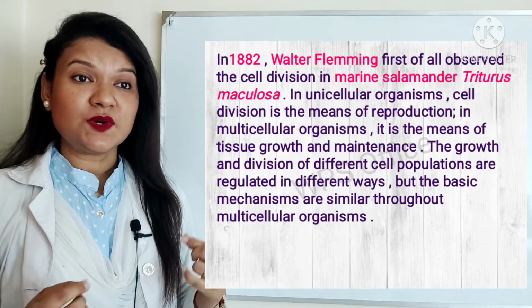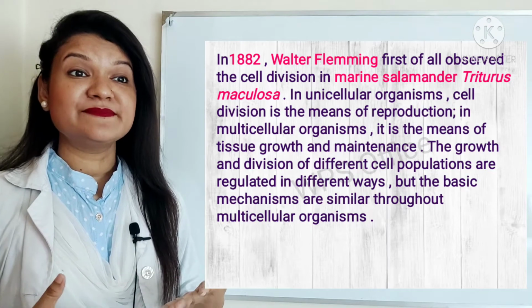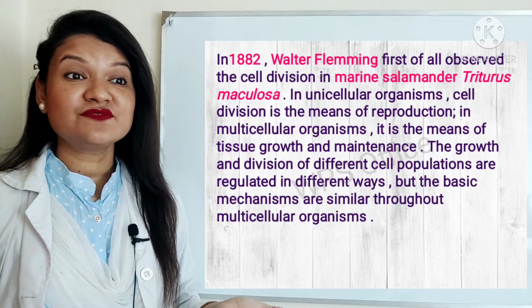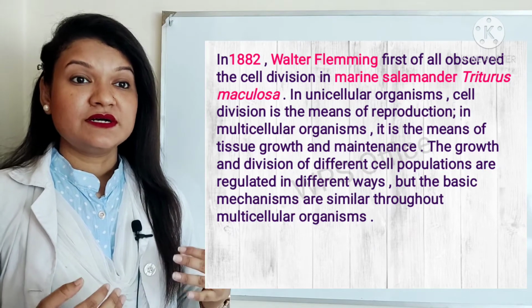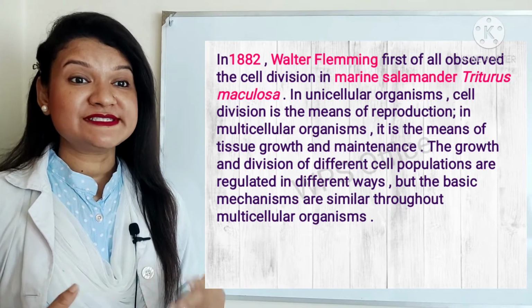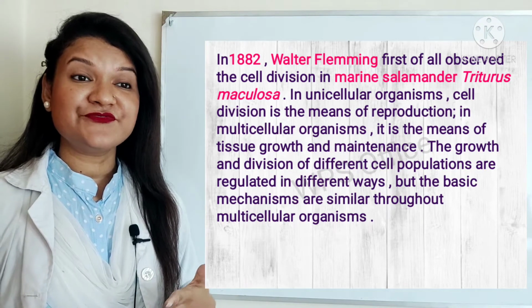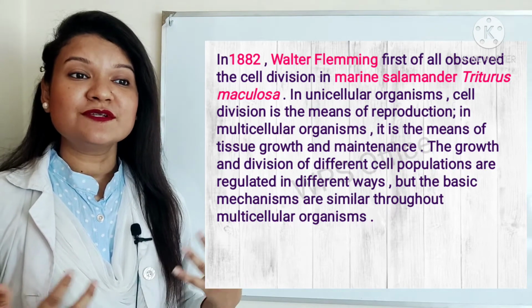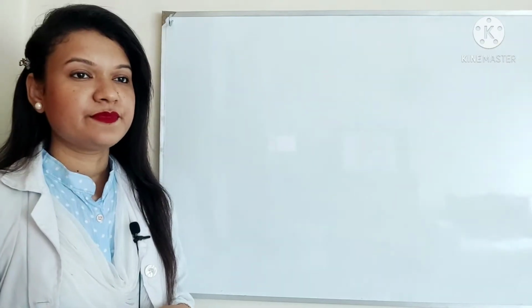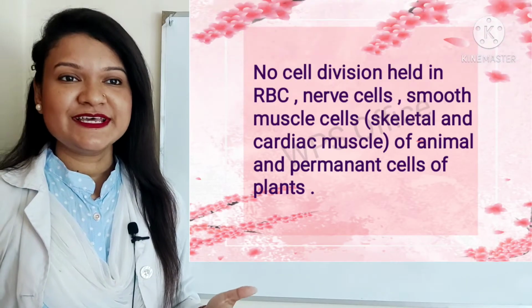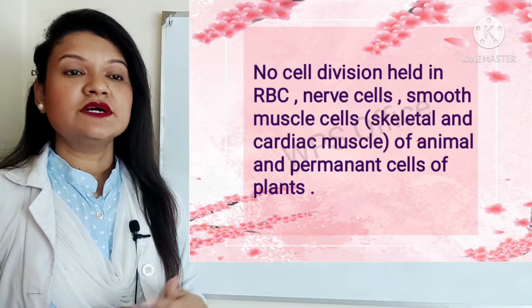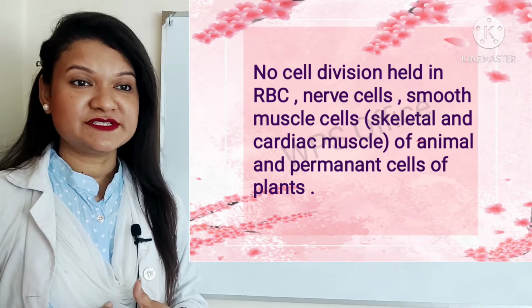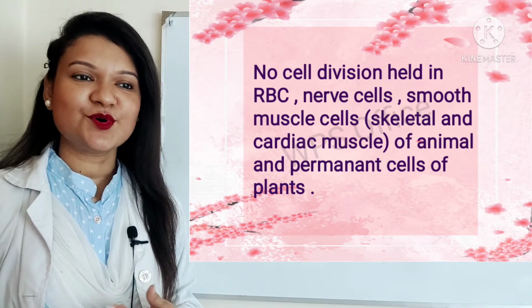In unicellular organisms, cell division is the means of reproduction. In multicellular organisms, it is the means of tissue growth and maintenance. The growth and division of different cell populations are regulated in different ways, but the basic mechanisms are similar throughout multicellular organisms. No cell division is held in red blood cells, nerve cells, smooth muscle cells, skeletal and cardiac muscle of animals, and permanent cells of plants.